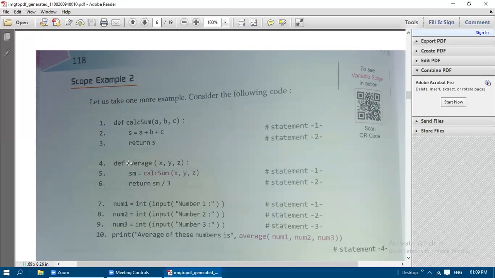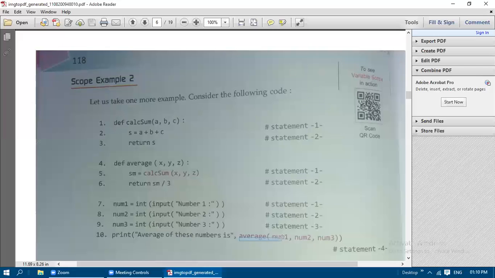Next example, just look at it. We are going to find out the average. In the 7th, 8th, 9th and 10th statements, these are called the main program segments. After line 1 and line 4 are executed, the program flow will come to line number 7. It will get the values of number 1, number 2, number 3, and then in line number 10 it is going to print the average of these numbers.